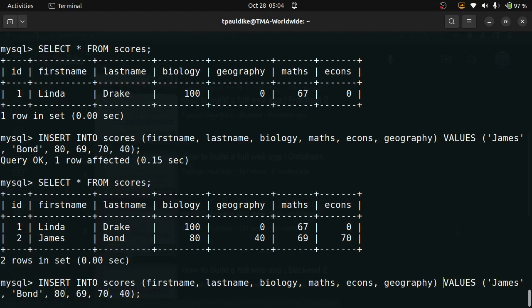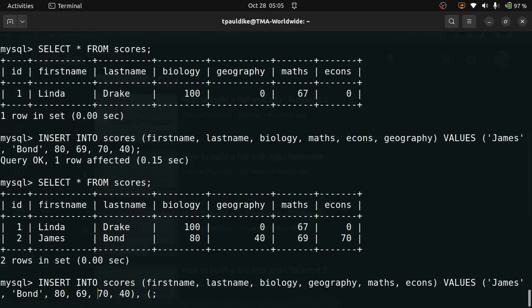But right now, let's arrange it very well. So let's say biology first, right? Biology is followed by what? Geography. So let's have geography here. I want to add some more entries. Geography is followed by maths and then econs. So let's take geography off from here. Let's try to add multiple values. So add this value, comma, another value.